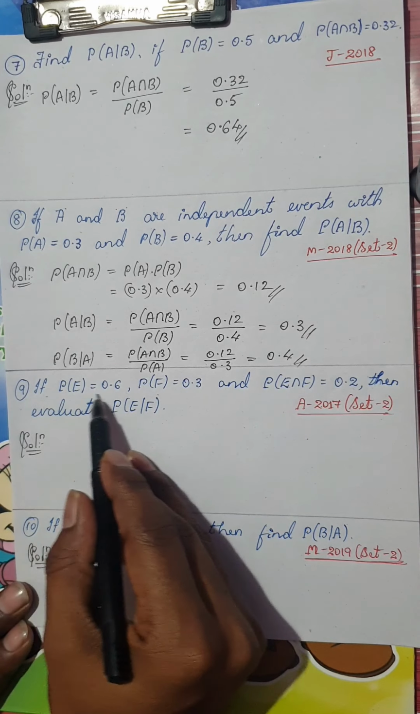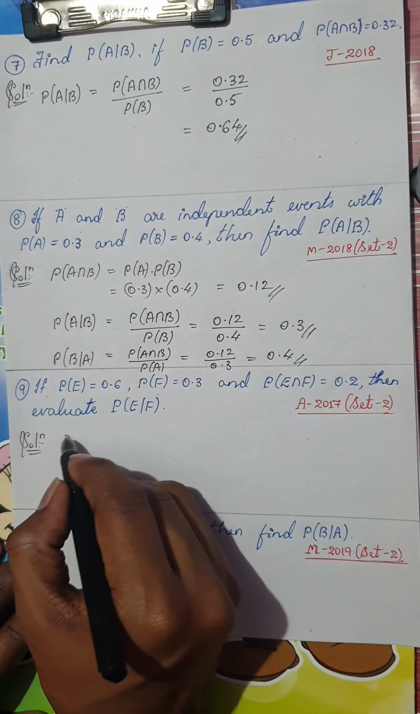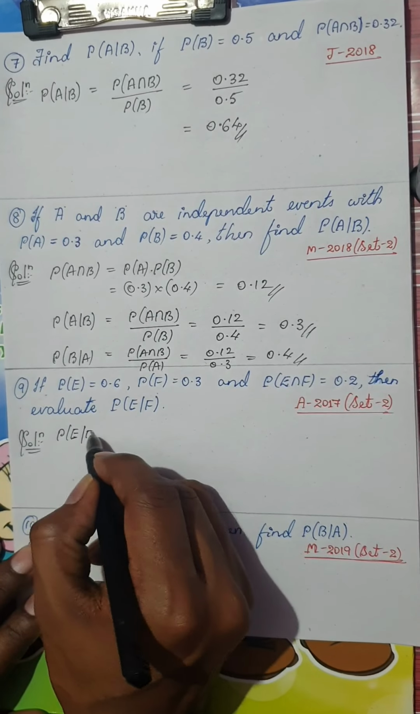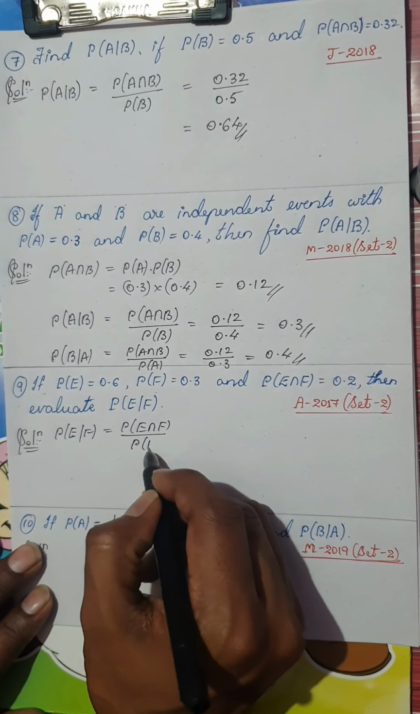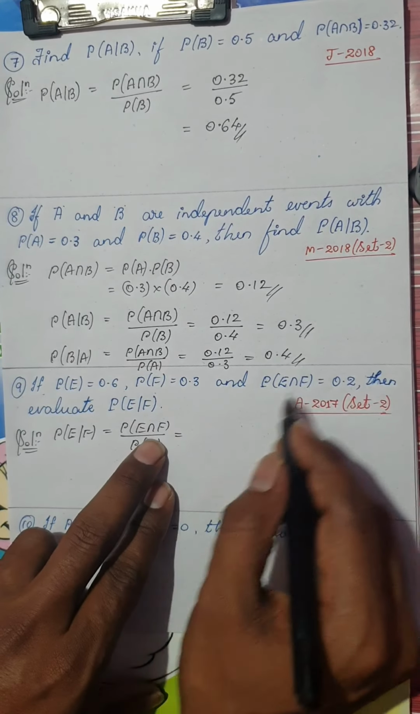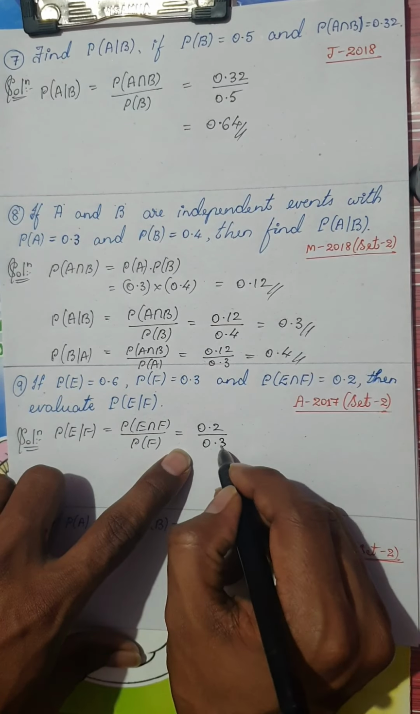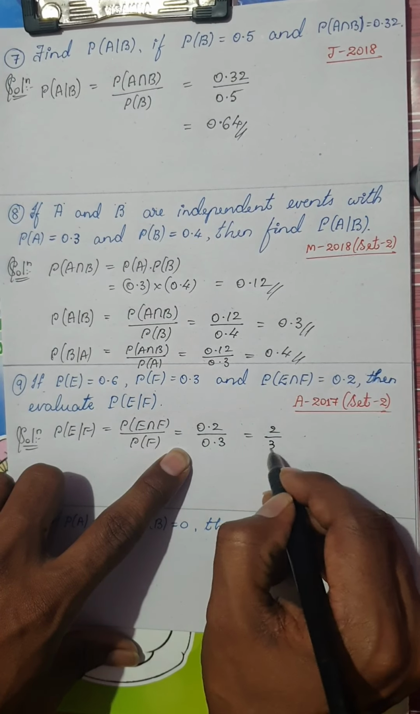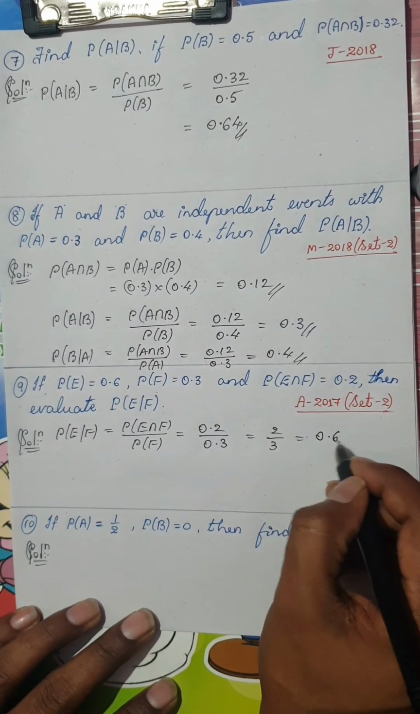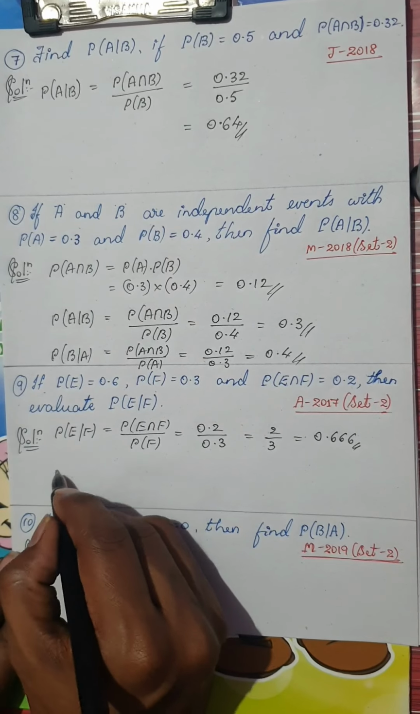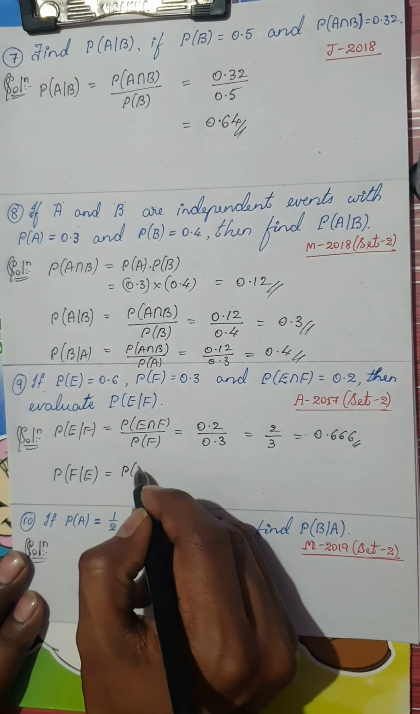So look at the next question. If P of E is equal to 0.6, P of F and the intersection are given, we want P of E given F. Probability of E given F is nothing but probability of E intersection F by probability of F. So this is nothing but 0.2 divided by P of F, which is 0.3, that is nothing but 2 by 3. So it is 0.666.